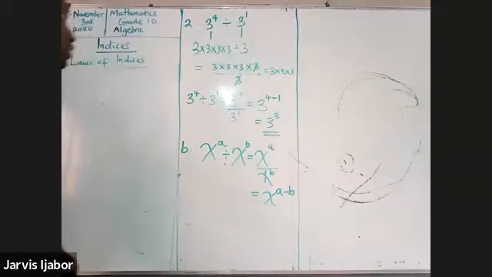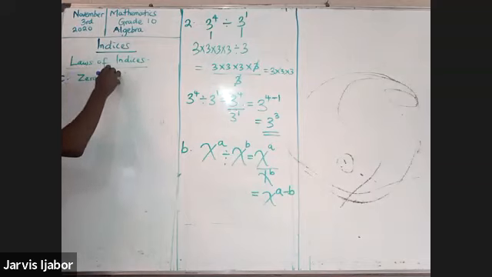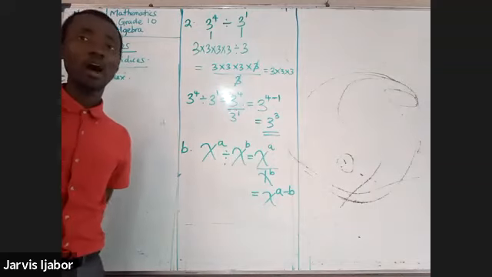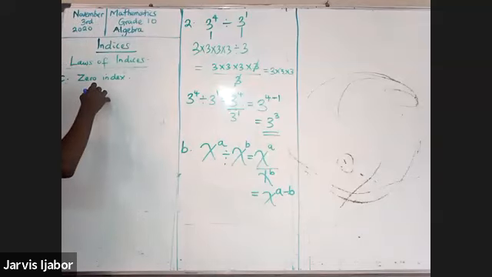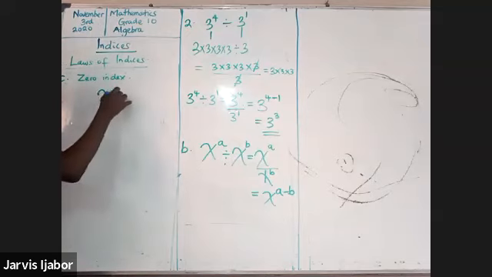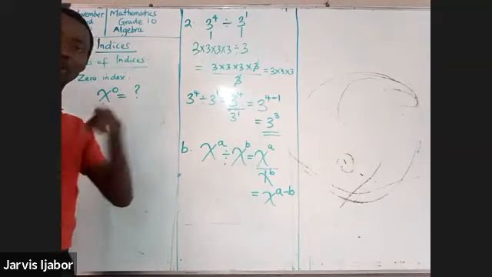All right, so we go to the third law, which I will call C. Now, we call this law the law of zero index. It's usually very interesting how to explain this one. The law of zero index says, what do you do when you have a number raised to the power of 0? What would it be equal to? To explain what the answer will be, I'm going to use another analogy.